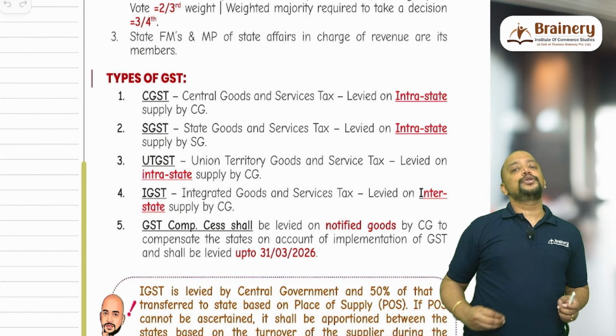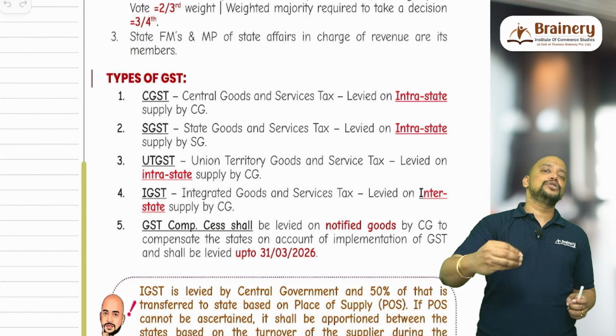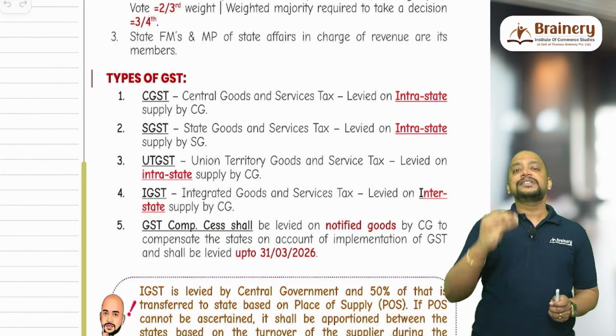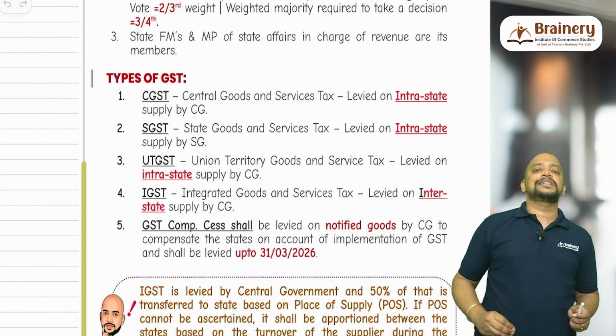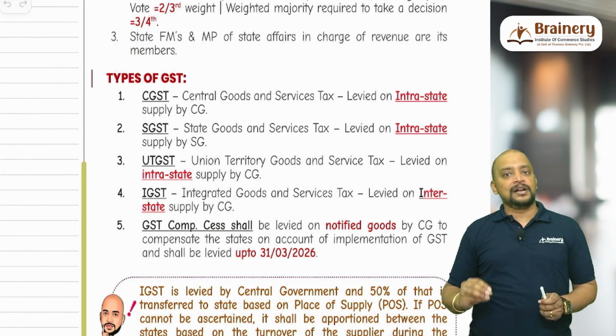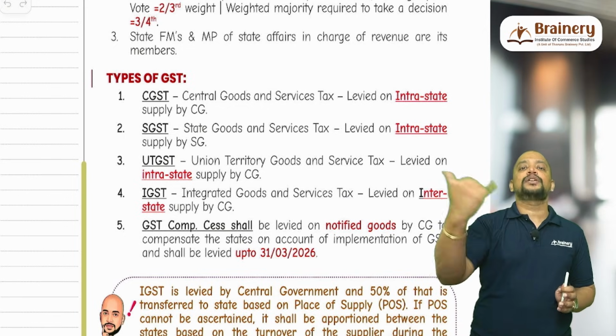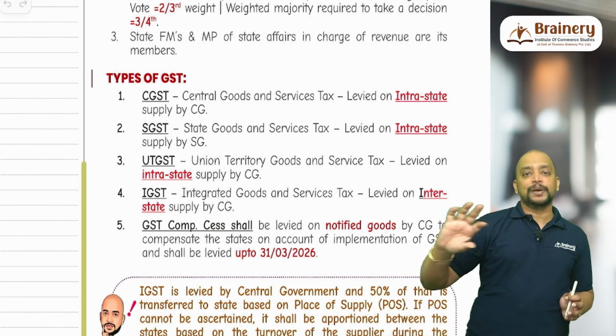Now what you are going to do with this IGST? If this IGST is utilized for payment of CGST, then the entire revenue will go to the central government. If this IGST is utilized for payment of SGST, then this revenue will go to the state government. So depending upon how you utilize the IGST credit for payment of your liability, it will move to the respective treasury.